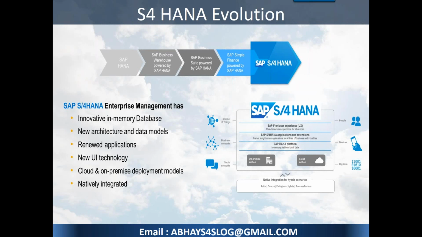Then they started slowly with the database first, and once they had the database, they slowly moved BW onto that HANA database. BW was working on HANA, performing pretty well. So they thought, why can't we move the entire suite of ECC applications onto HANA? Everybody using any applications across the board, be it SCM, APO, ERP or whatever, would be moved onto the HANA platform, which we used to call Suite on HANA, or Business Suite on HANA, which has all the products.